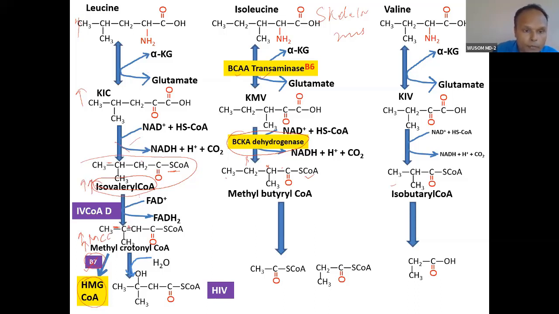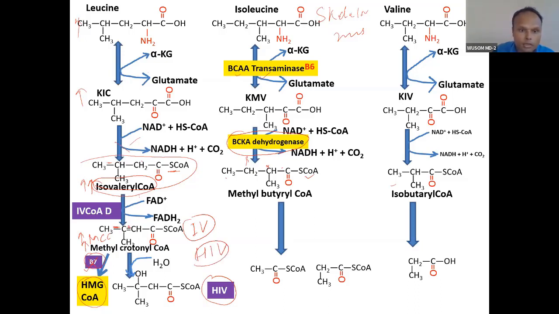When B7 is low, you can see this can also be high. Isovaleric acid will also be high. So sometimes a question can come from organic acidemia, when there is biotin deficiency or multiple carboxylase deficiency. Isovaleric acid is especially high, and this methylcrotonyl coenzyme A will convert into hydroxyisovaleric acid.